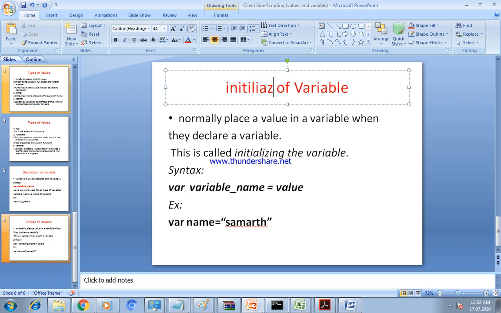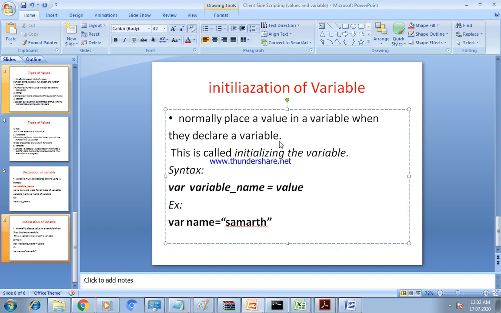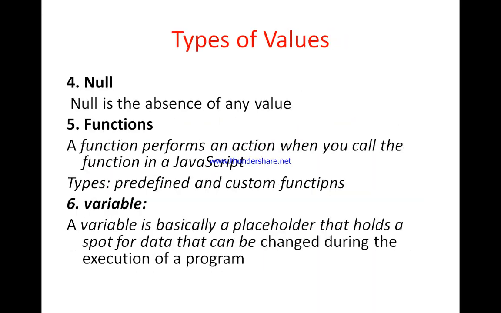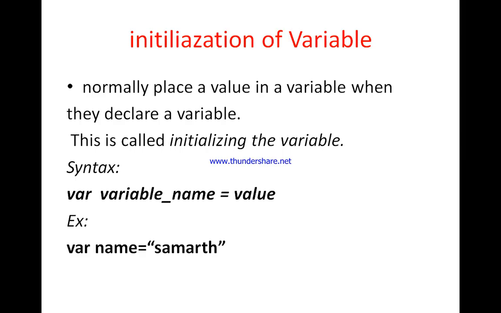In JavaScript, variables are generally initialized when they are declared.